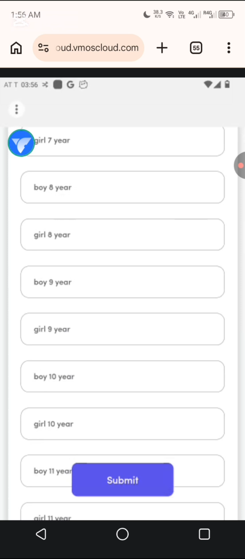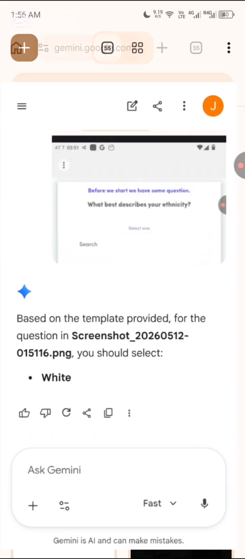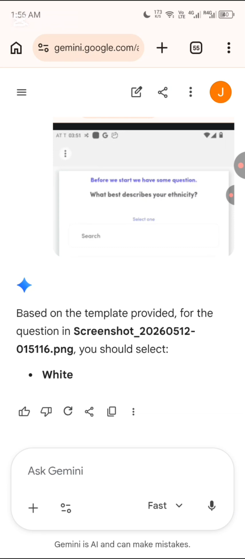Alright, so after screenshotting all the question and the options, what do you do next? Let me see if this is still going. Okay, after screenshotting it, what you do next is you go to your same cloud phone, your same AI. Remember, in Gemini AI, you can upload up to 10 photos at the same time.